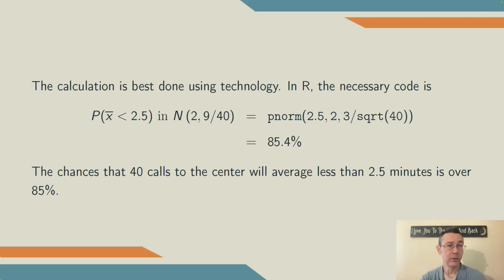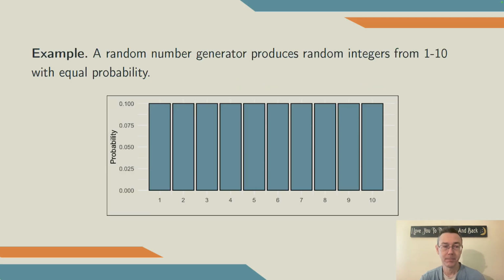Calculation's best done using technology. I use R, and so we're using the CDF of that normal distribution. In R, that's pnorm. We feed it the value that we're interested in, 2.5, then the mean, 2, then the standard deviation, 3 divided by the square root of 40. We get about 85.4%. So the chance that 40 calls to the center will average less than 2.5 minutes is just a little more than 85%, approximately.